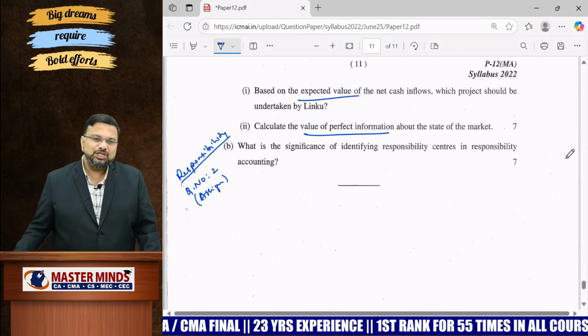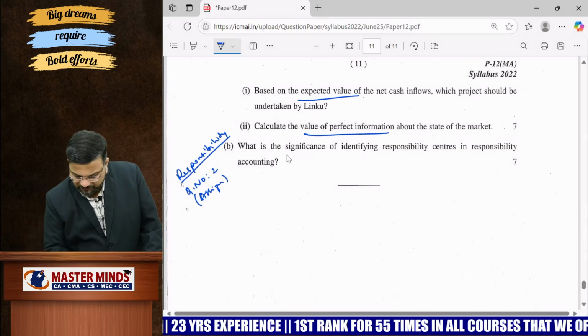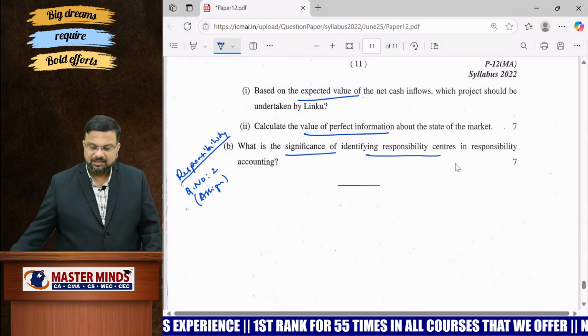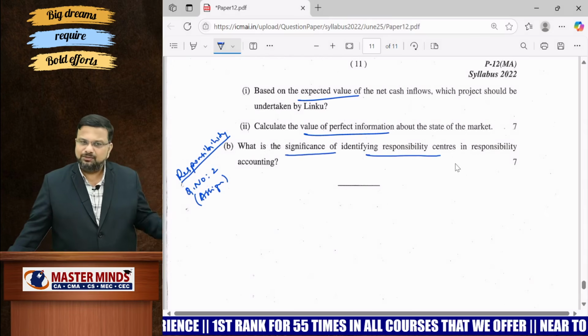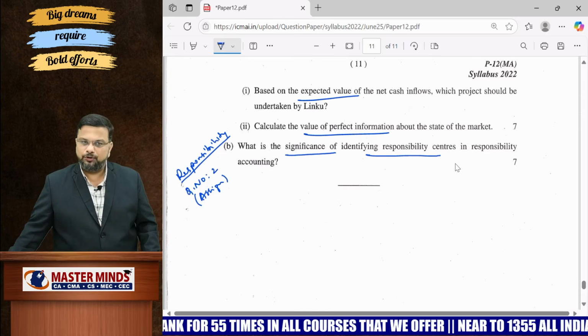And the last one is from responsibility accounting. You will get one question from responsibility accounting. What they are asking: what is the significance of identifying responsibility centers? Importance, advantages, whatever things that you know, you can write. It will be relevant to it. So this is about the question paper.